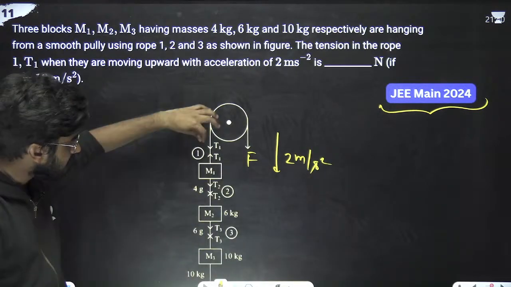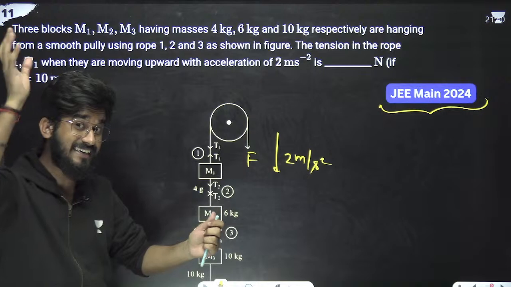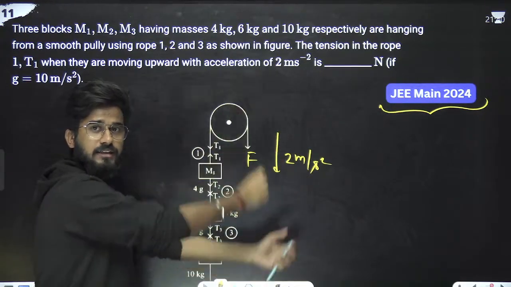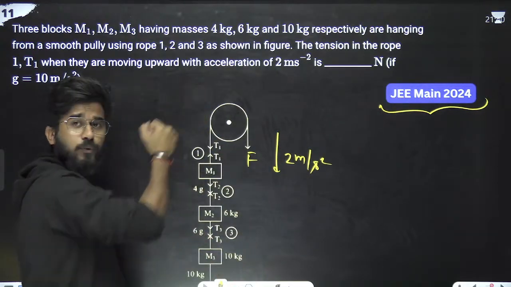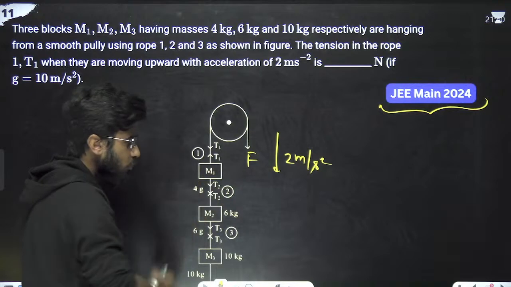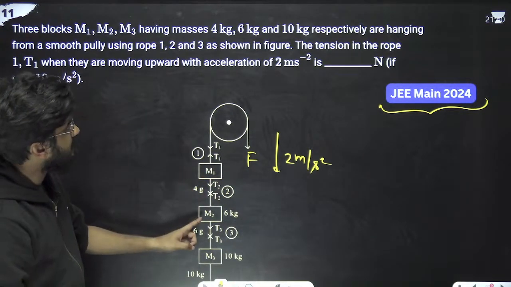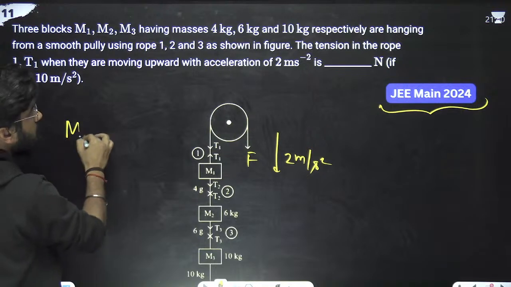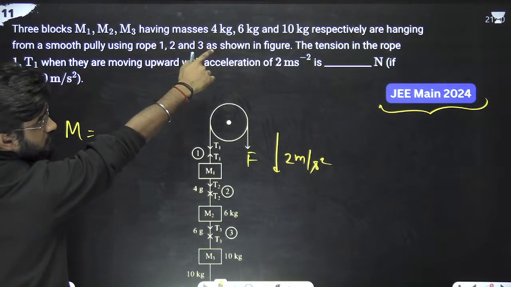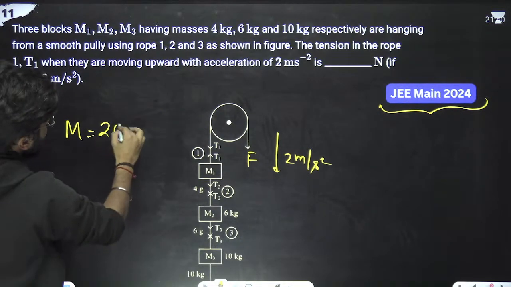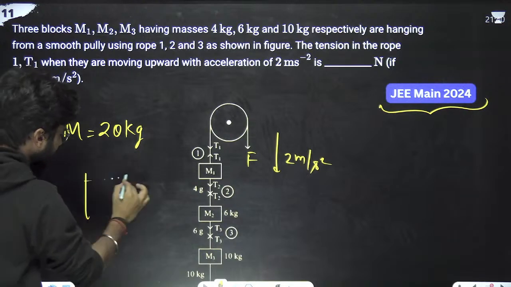Since we are pulling like this, it is going upward. Now, the total mass is M1 plus M2 plus M3, which is 4 plus 6 plus 10. 6 plus 4 means 10, 10 more means 20. So 20 kg is the total mass.